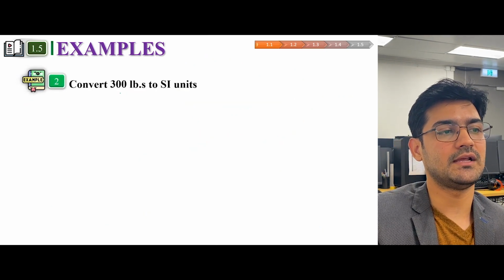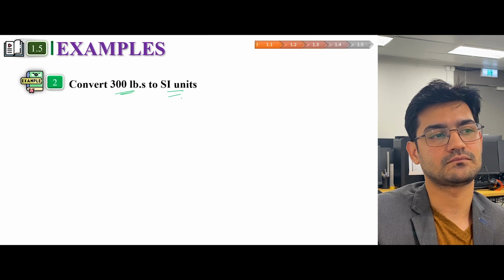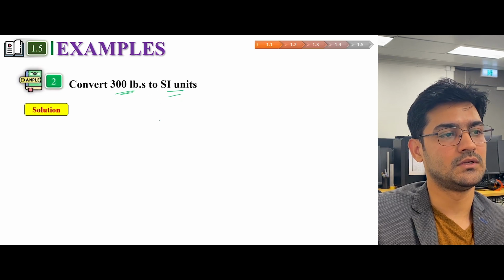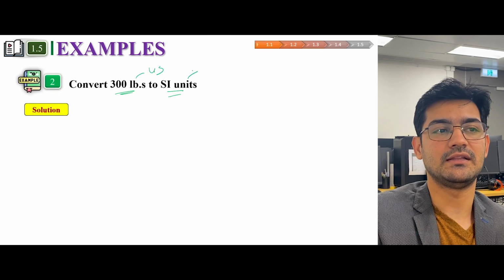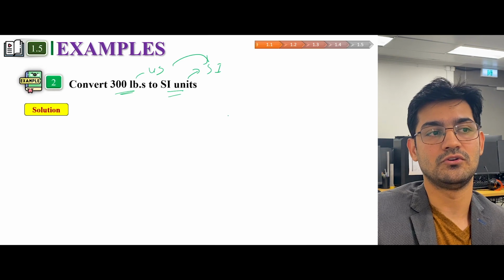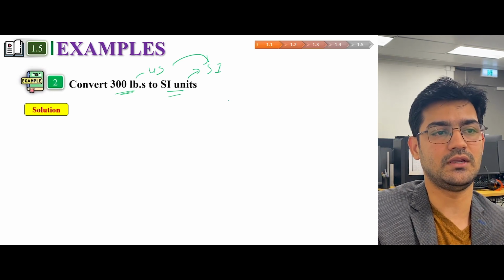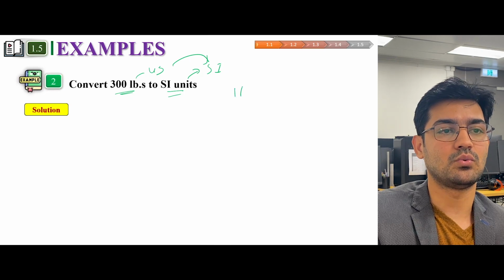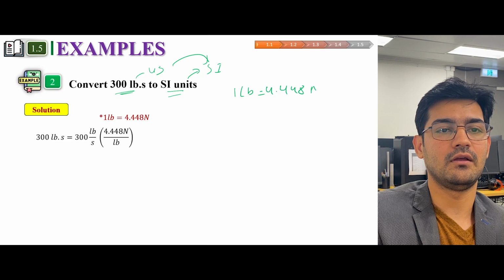Now another example is we have to convert 300 pound second to SI units. So now this is US customary and this is SI units. Since we are converting from one system to another, we need conversion factors, which we unfortunately need to remember. So 1 pound is equal to 4.448 Newton.